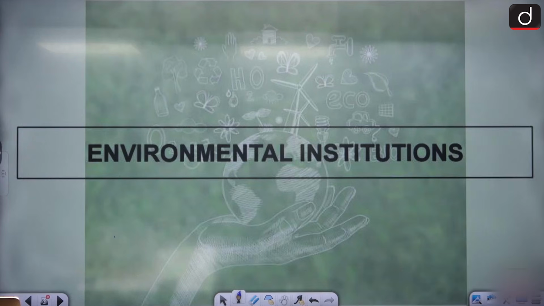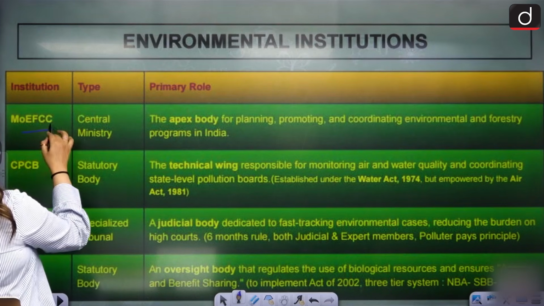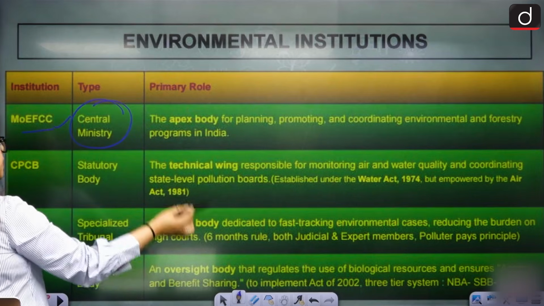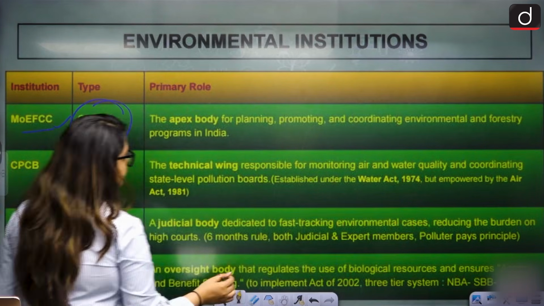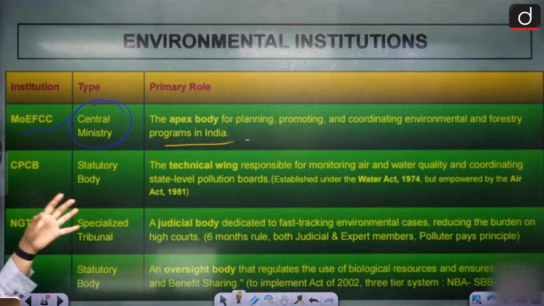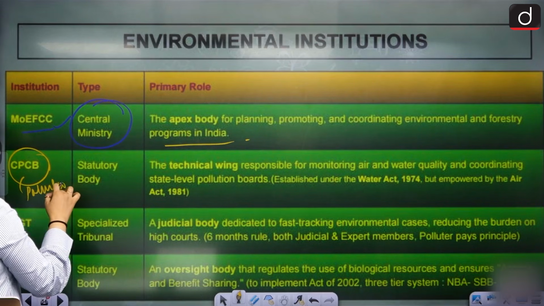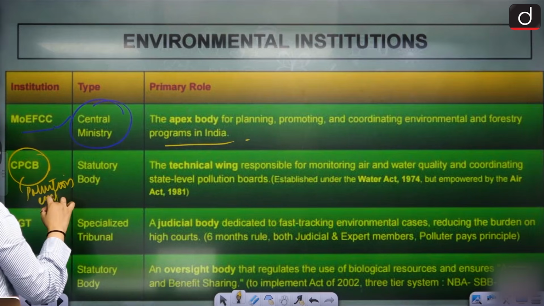We have our ministry first of all, the central ministry, which is the apex body for planning, promoting, and coordinating all kinds of programs in India. Then CPCB, the Central Pollution Control Board, which is a statutory body.